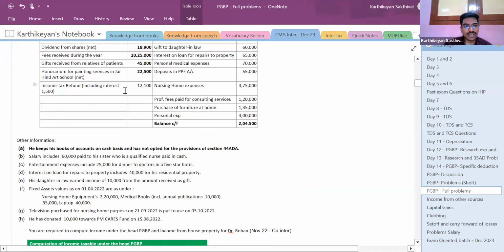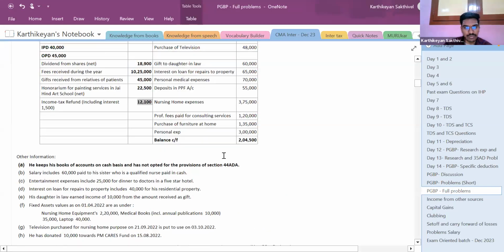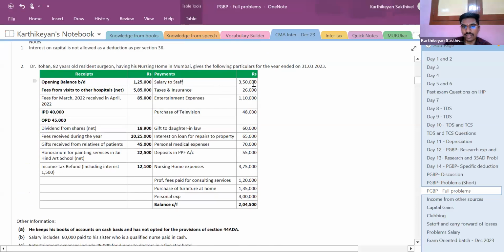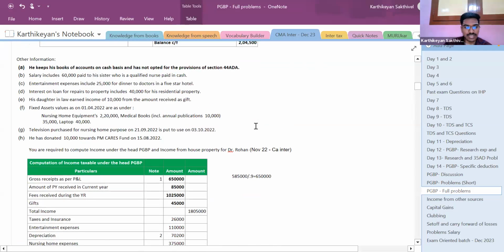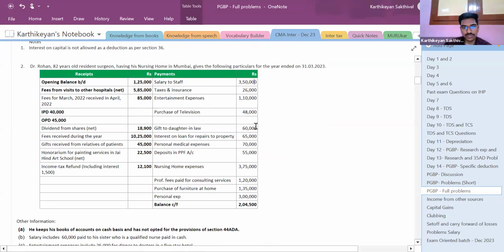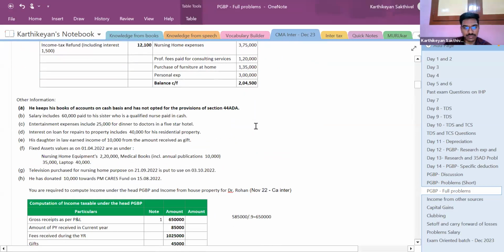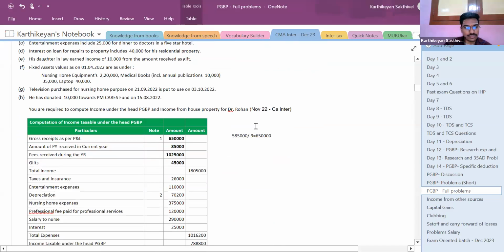Next, income tax refund including interest. Interest alone is taxable under income from other sources. Okay, so this 12,200 is also something we have to do nothing with. Next, salary to staff 3,50,000. Can I claim it as deduction? Yes. Yes, sir. You can claim it as deduction.